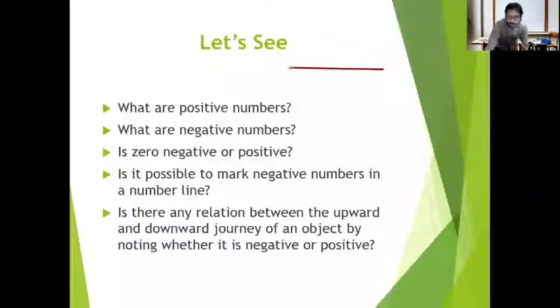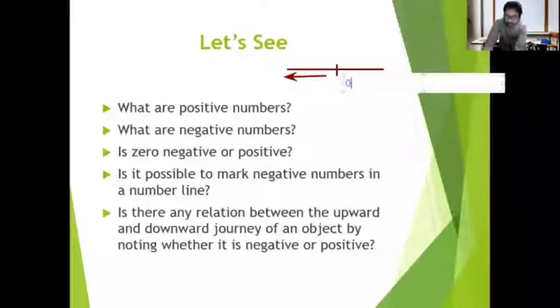We can draw a number line and say this is 0, and then we can mark the numbers from this to the left side of 0, which can be termed as negative numbers, right?